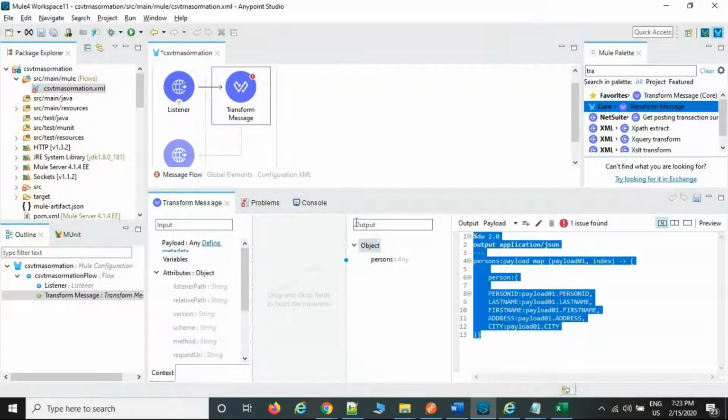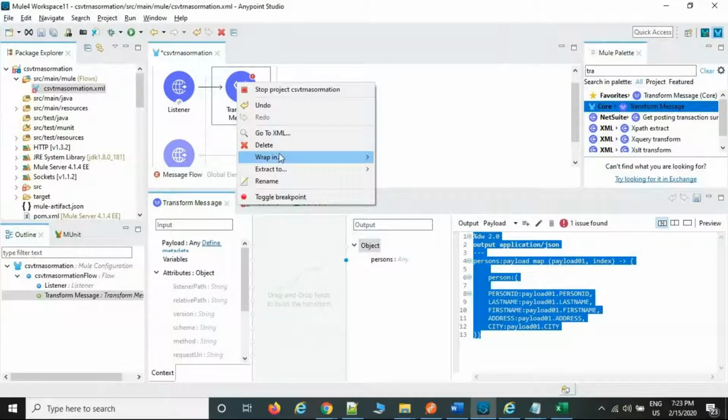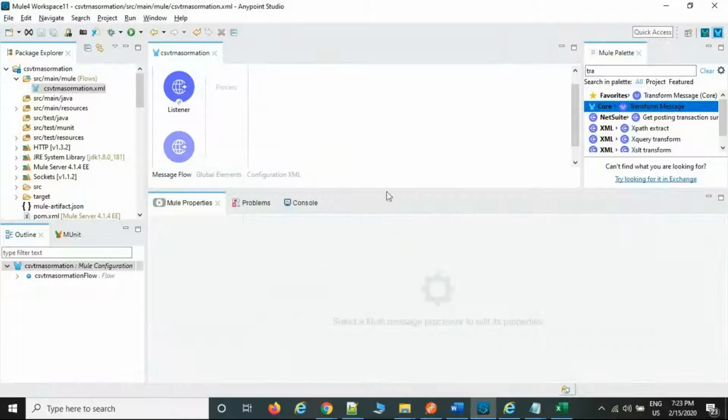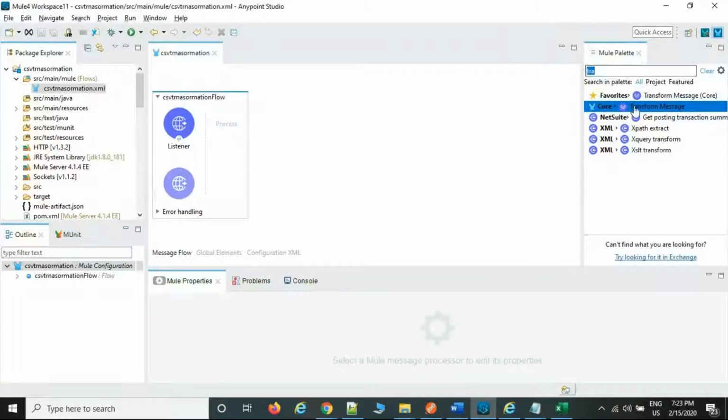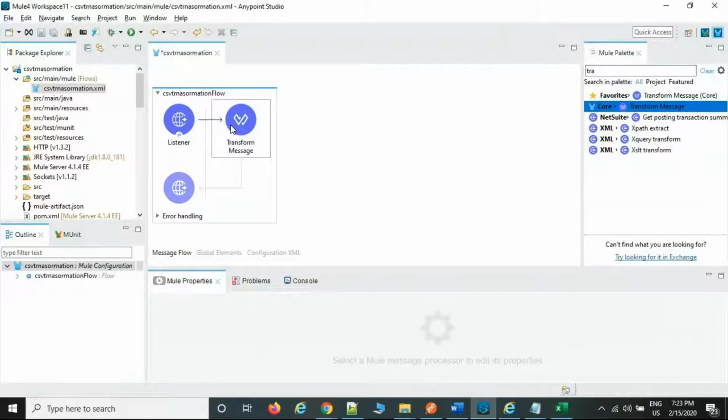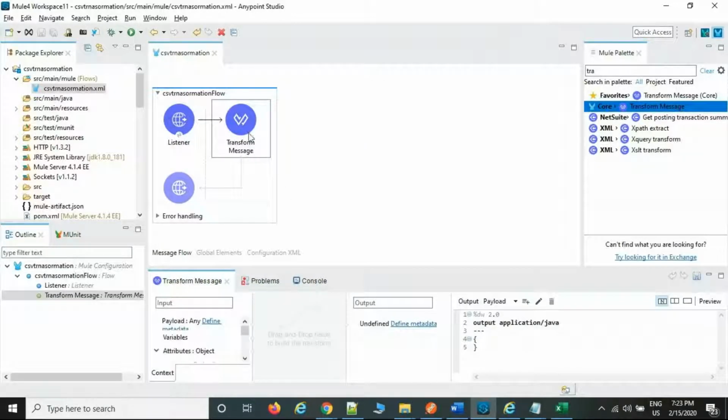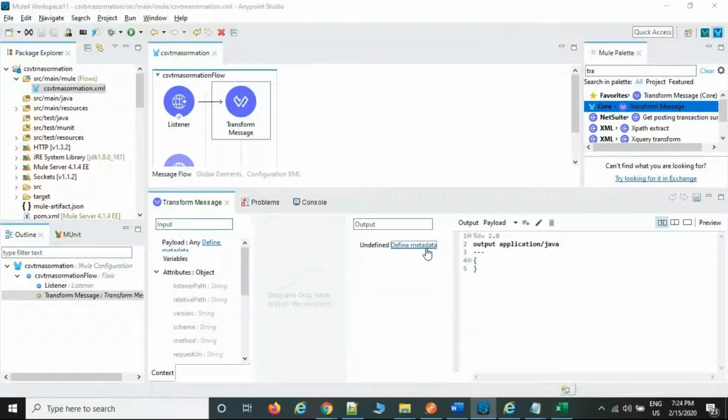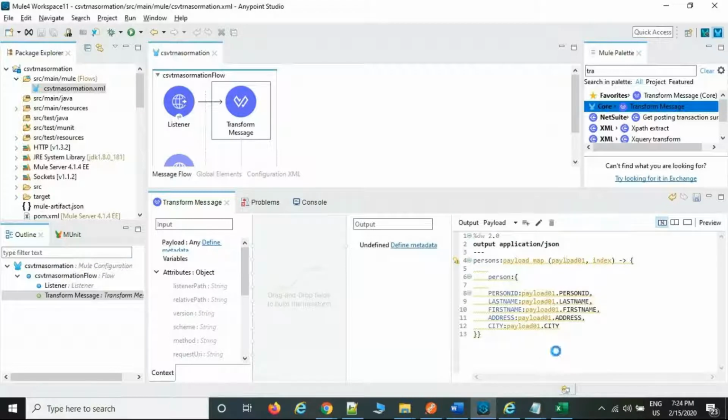Just wait a minute. I'm going to take another transform message. Instead of stop and stop, this is the good one. So there is no metadata. Then you can write it here.